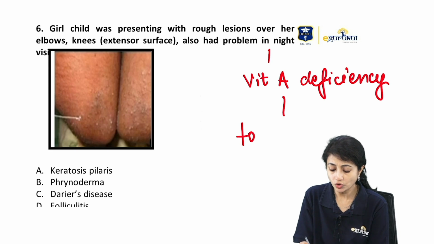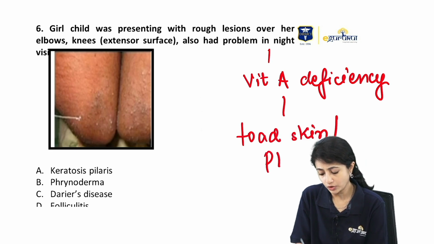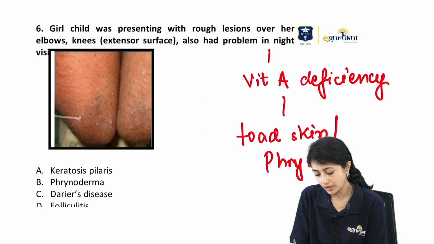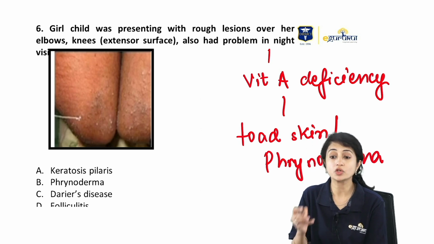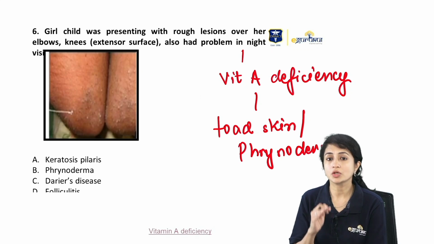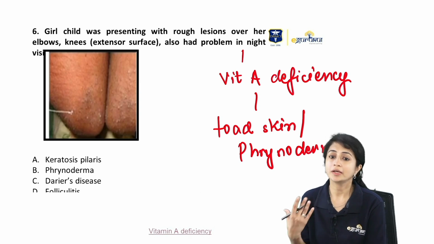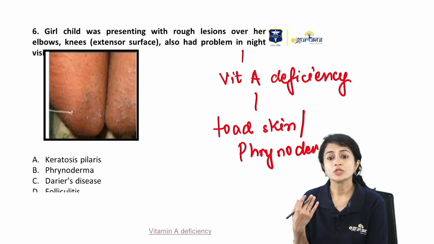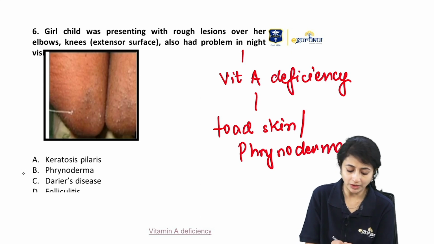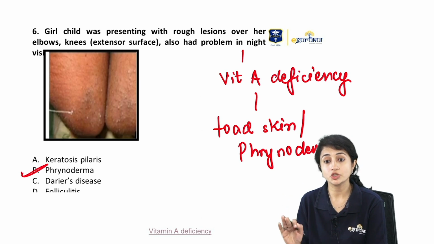We have toad skin or phrynoderma. And if you know what is that, what is toad skin? Toad skin means rough skin, phrynoderma. It's also called phrynoderma. Now, this toad skin or rough skin presents with rough hyperkeratotic lesions which are there on knees and elbows. Okay, so here what am I dealing with? I'm dealing with phrynoderma. So problem in night vision was a giveaway.